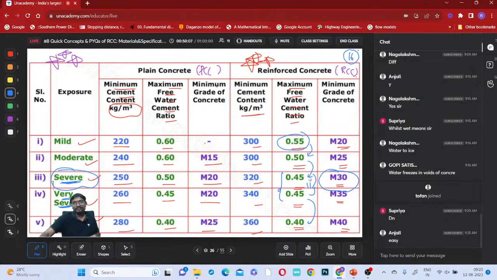So for grades also, remember M20 first, then increase by 5, 5, 5, 5. Now you can remember grades easily, and water cement ratios easily. First one you remember, others you increase by 5. That's it. Instead of simply mugging up, you can just remember like that.